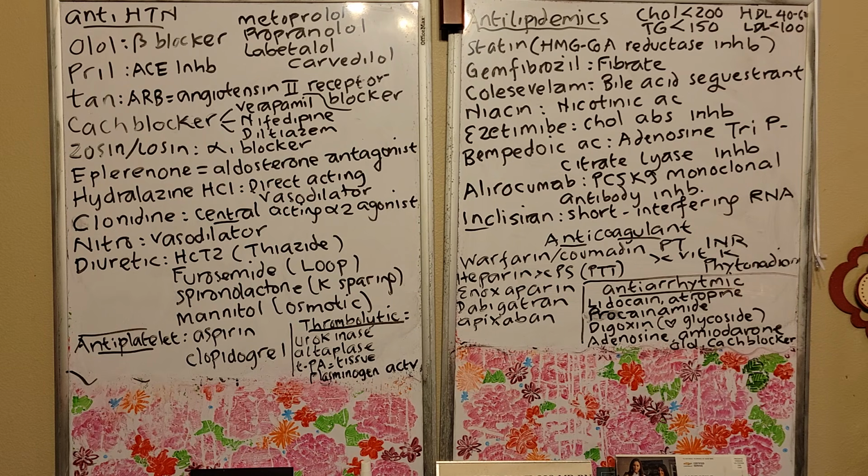Enoxaparin. Enoxaparin is low molecular weight heparin. Many patients prefer enoxaparin because you don't need to check their lab value for PTT, right? Only heparin, you have to check PTT. Warfarin, you have to check for PT and INR. Other anticoagulant medications, you don't need to check the lab, so you don't hurt the patient. So many times they prefer, just give me something else, not warfarin or heparin, right?